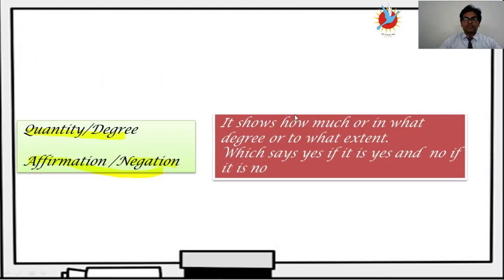Quantity, degree, it shows how much or in what degree or to what extent. Remember, in adverb of quantity or degree, you just ask the question how much, what degree, or to what extent. Adverb of affirmation, negation: if it says yes, then affirmation, no means negation.